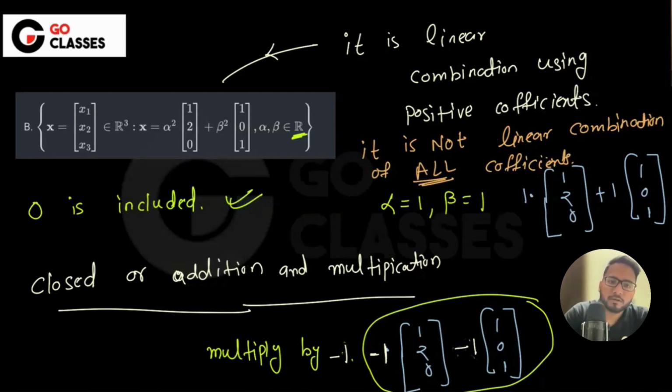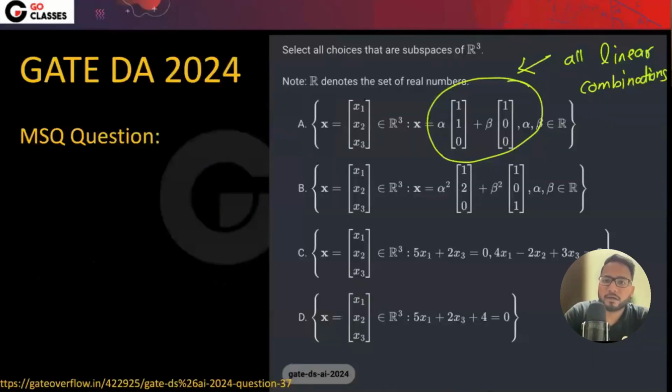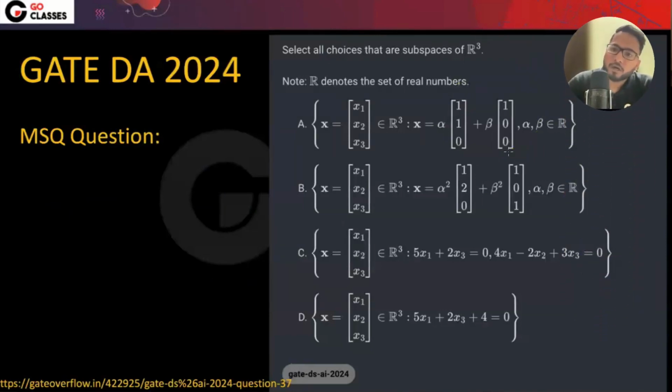Understood? So basically, what we did to check whether it is a vector space or not: we picked one of the vectors here, maybe by putting alpha one and beta one, or maybe you can just pick this vector by putting beta equal to 0 and alpha equal to 1. You pick one vector and multiply by a scalar. It is your choice to multiply by any scalar.